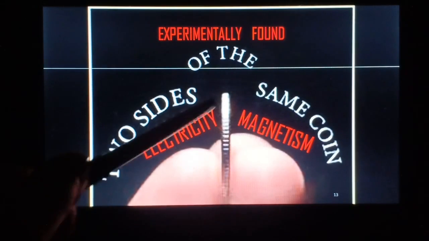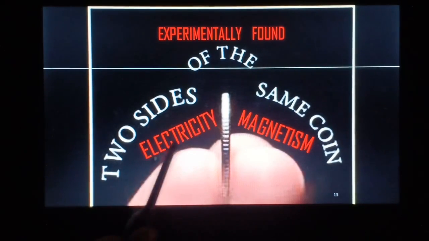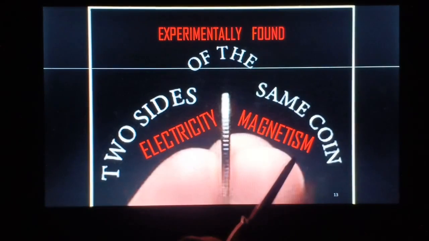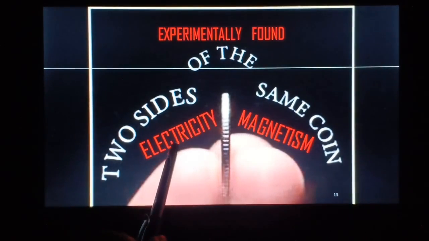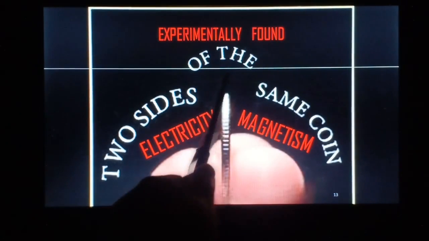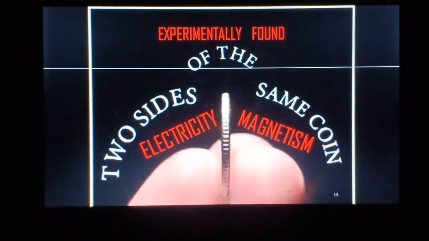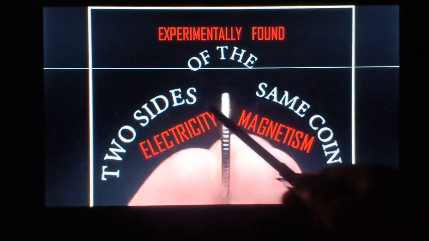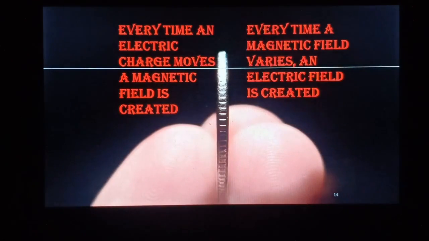So we can say experimentally that electricity and magnetism are the two sides of the same coin. It means wherever there is electricity, there is some kind of magnetism related with it, and whenever there is some kind of magnetism, there is some kind of electricity associated.